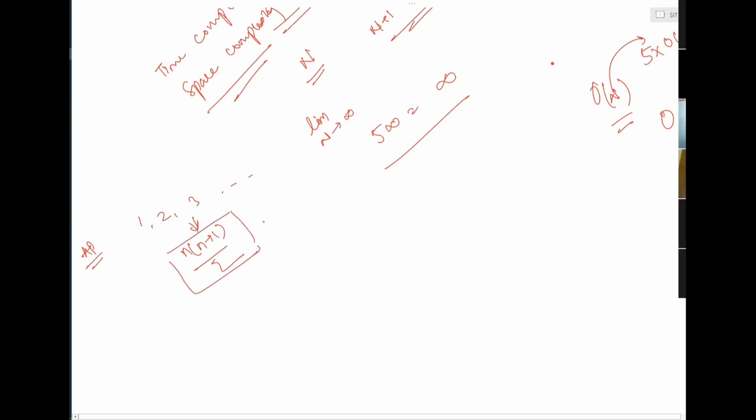This is also called, I believe, Hero's formula or something. I don't remember that exactly. So the sum of a sequence of natural numbers is n into n plus 1 by 2. The sum of squares of natural numbers will be n into n plus 1, into 2n plus 1, by 6 or something that way. The sum of cubes will be n into n plus 1 by 2 whole square, that way, okay? But because I'm doing just one single computation, one mathematical operation, this will be big O of 1 time, right?